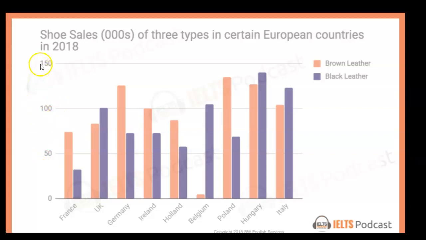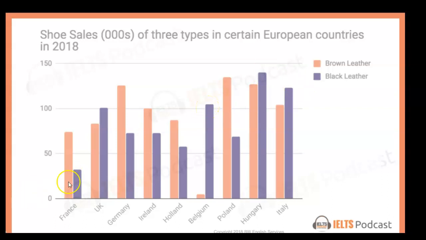For me, I always utilize these numbers here along the side. Okay, so I would start off just like you did, talking about Hungary. But I would say that of the 9 countries, 3 had between 100 and 150,000 black shoes sold. More specifically, Hungary had the most with 140,000, followed by Italy, and Belgium had just over 100,000.